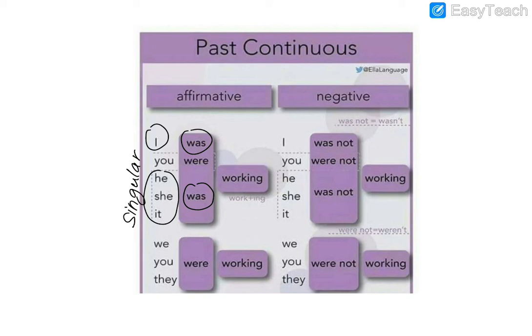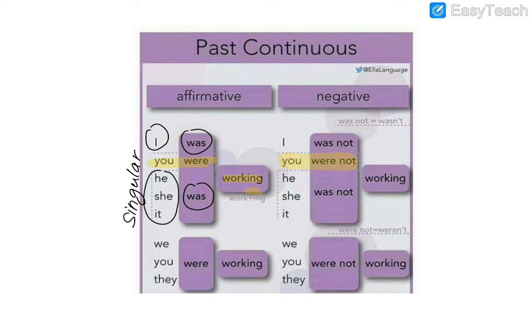Even though it is single, we have to use were, followed by verb plus ing. And the same thing goes for the negative form. I was not, you were not. Remember, for you we have to use were. He, she, it was not, followed by working.